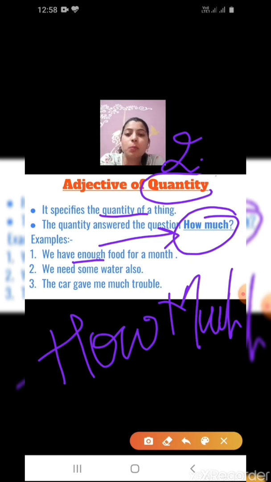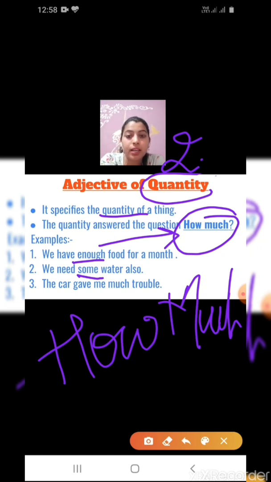We need some water also. In this sentence, what is the adjective of quantity? Which word is telling the quantity of water? Some. We need some water.